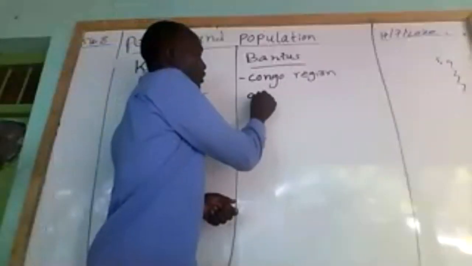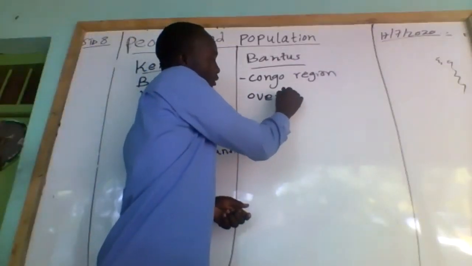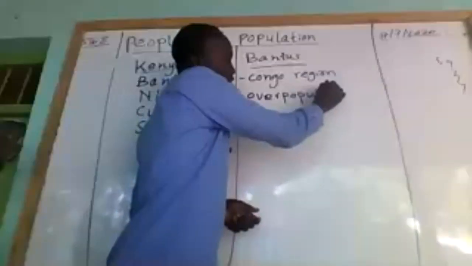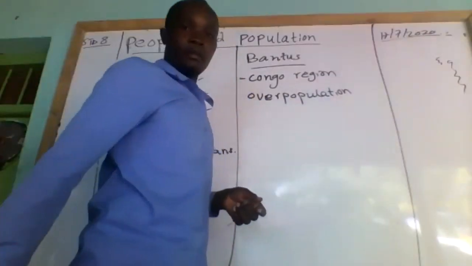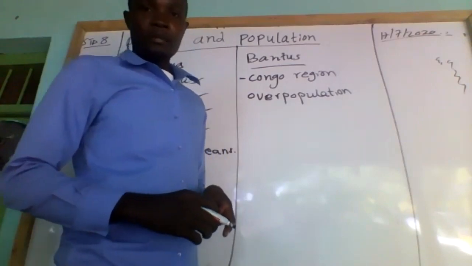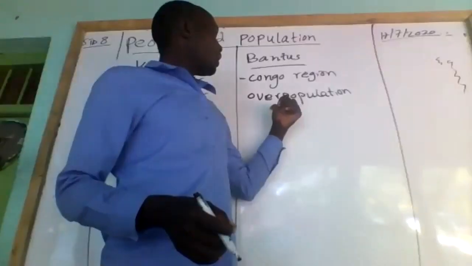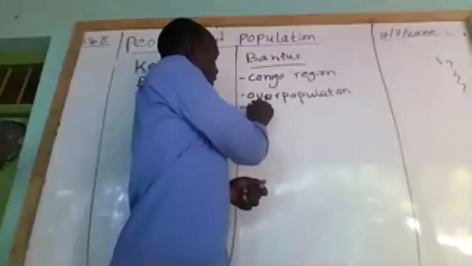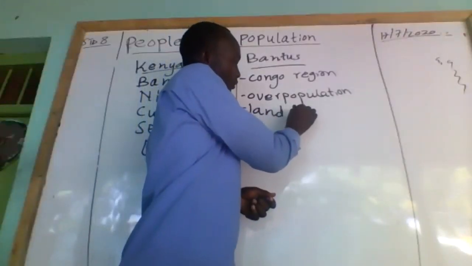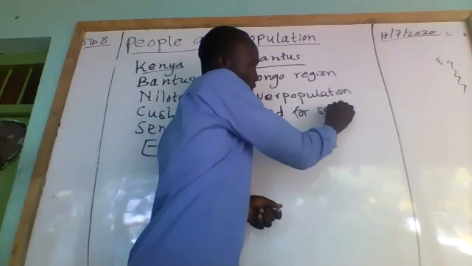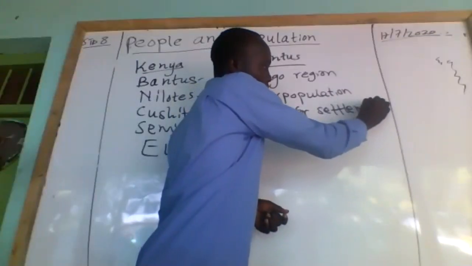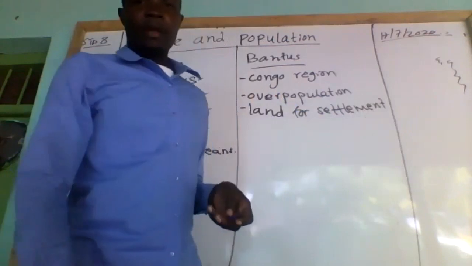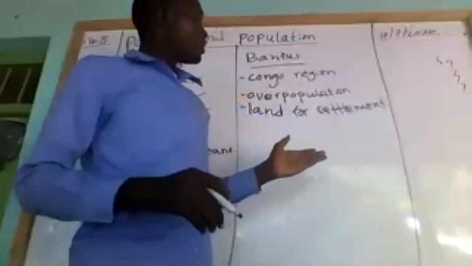You can say overpopulation, and land for settlement. So that is what you're talking about, the Bantu.